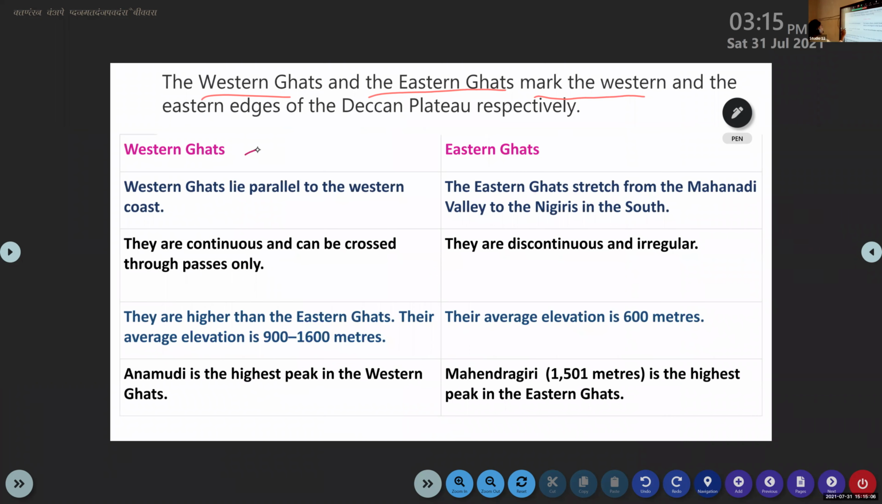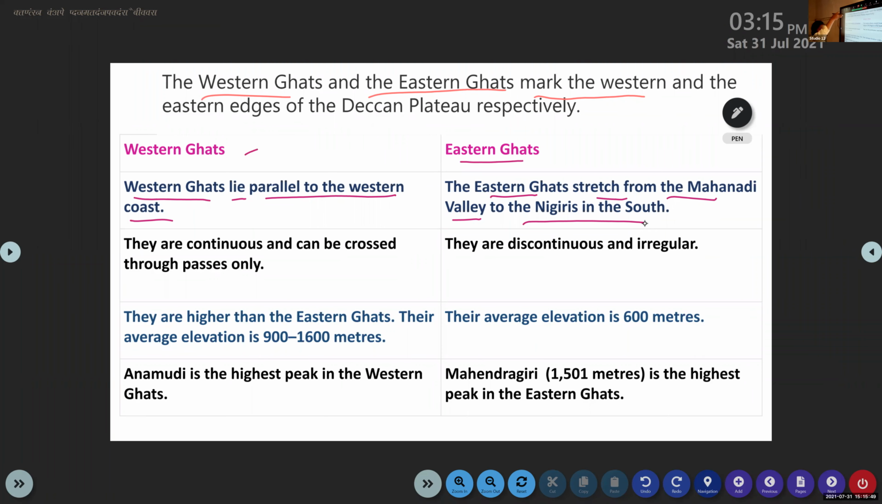Okay. Western Ghats lie parallel to the western coast, so it is near the western coastal area. Then what about the Eastern Ghats? Eastern Ghats stretch from the Mahanadi Valley to the Nilgiris in the south. So Western Ghats lie parallel to the western coast, and Eastern Ghats stretch from the Mahanadi river to the Nilgiris in the south.